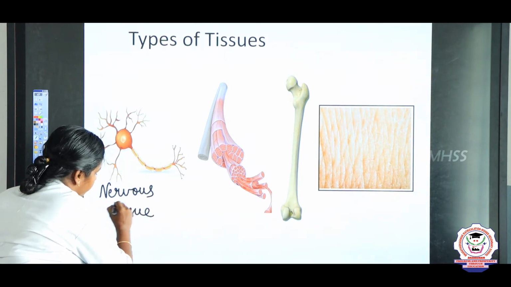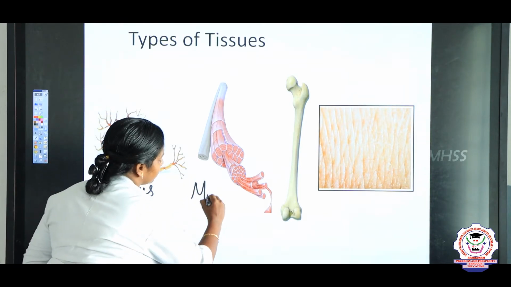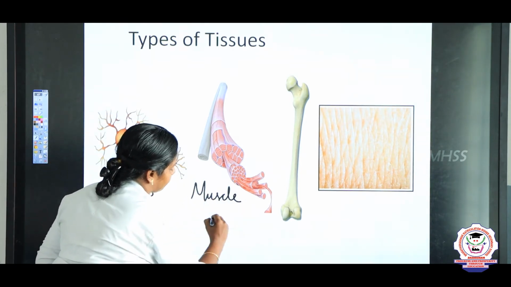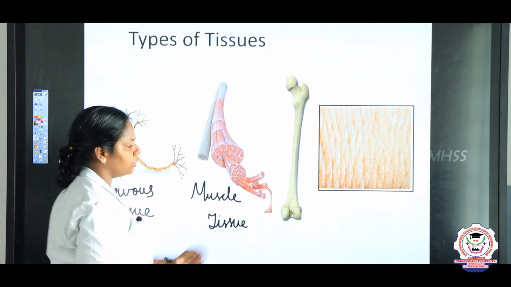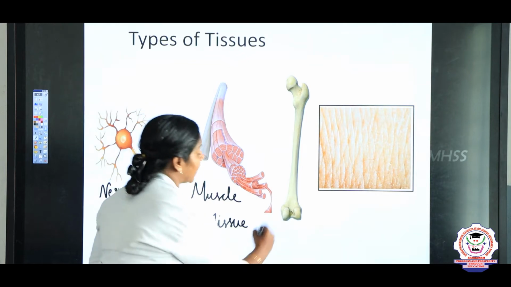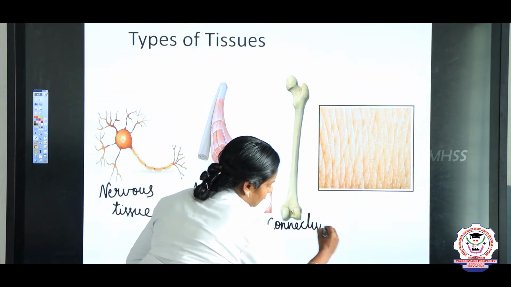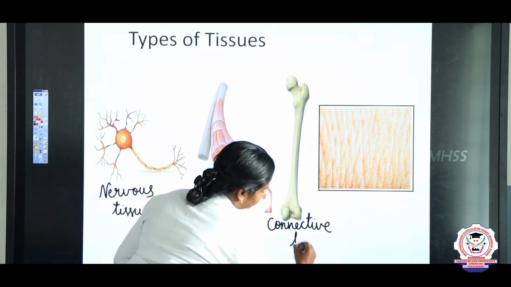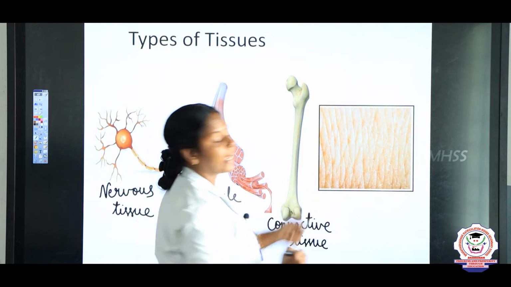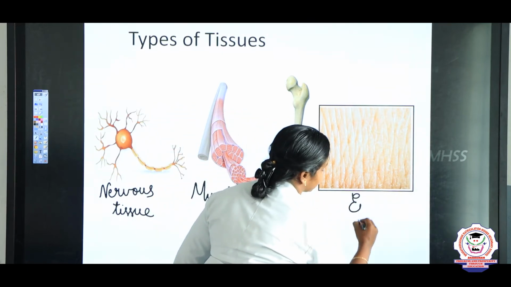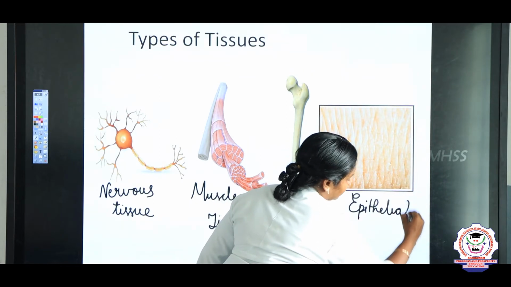The second one is muscle tissue, and the bone, connective tissue. And finally, epithelial tissue. It's our skin.